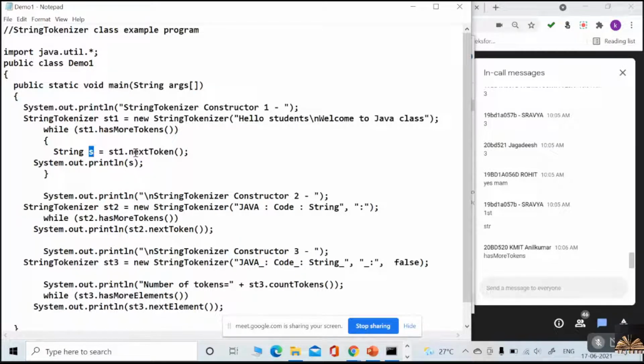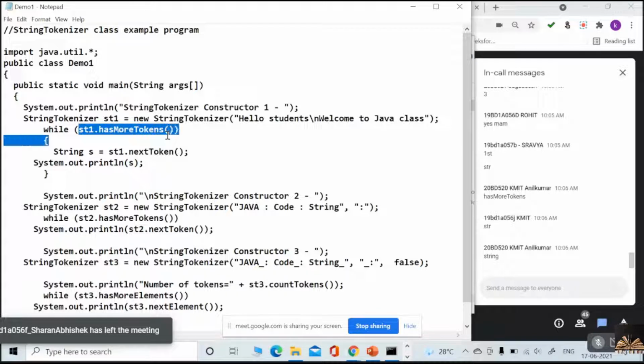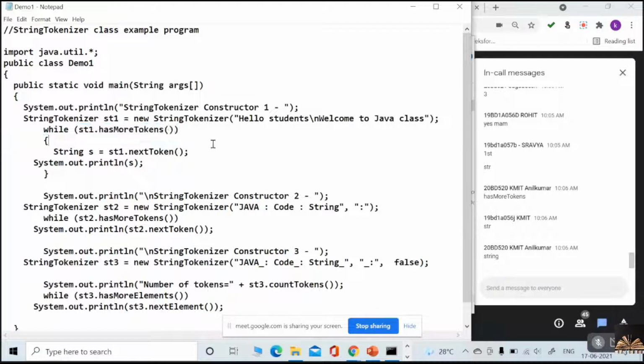After tokenization, what is going to be returned? Next token method will return what? String only. Very good, 6J. That string will be returned, and now I am printing that. Until I have tokens, I iterate. Once I don't have any tokens, this condition will be false, and I come out of this loop.